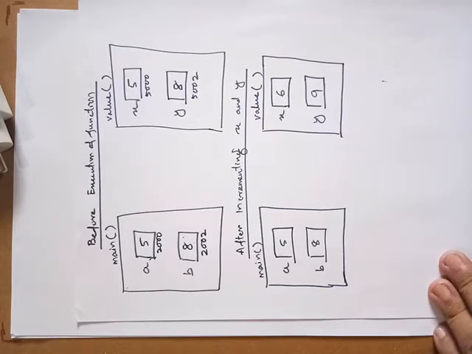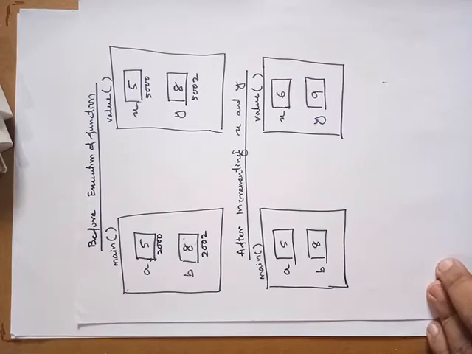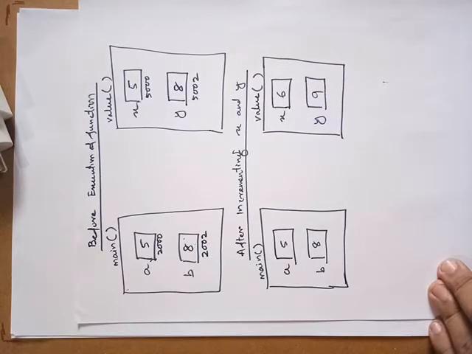Now we'll check the call by reference method. In call by reference, the addresses of arguments are sent to the function.